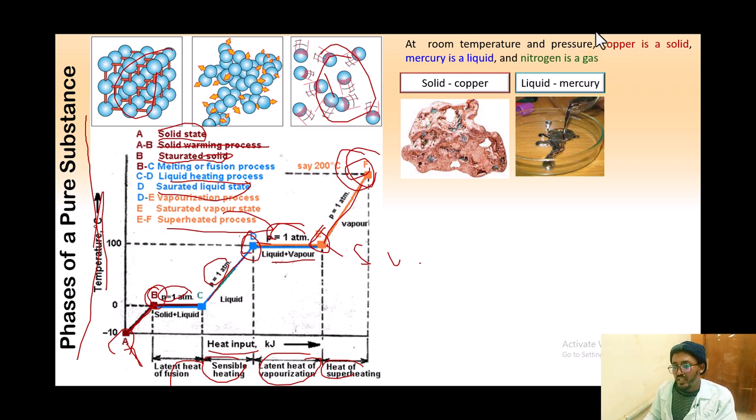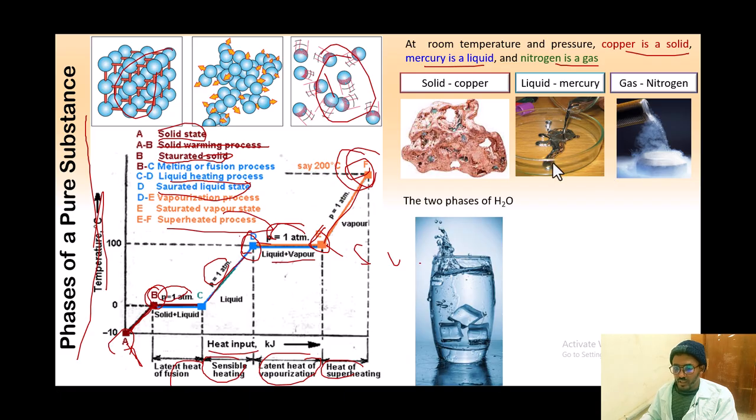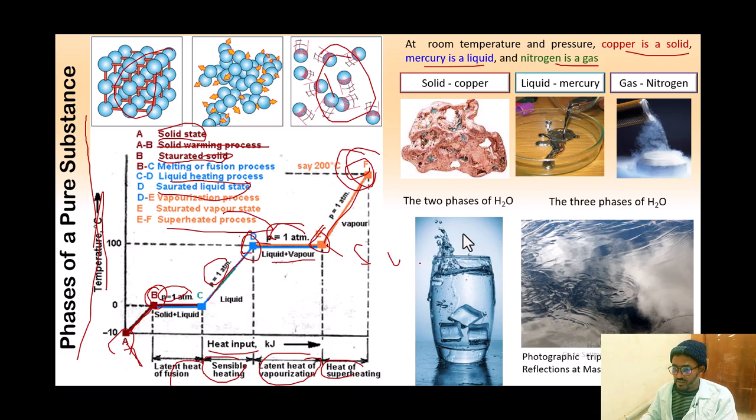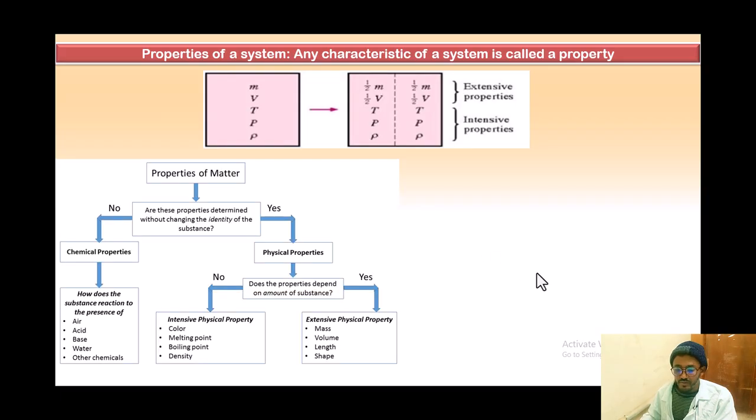So we can say at room temperature and pressure, copper is solid. An example of this: copper is solid, mercury is liquid, and nitrogen is a gas at room temperature. You can take this as an example for the slide we are talking about. So let's carry on.